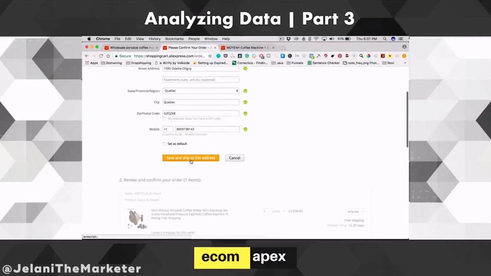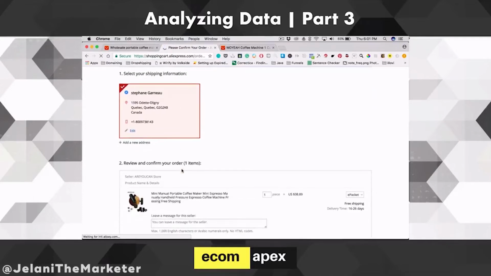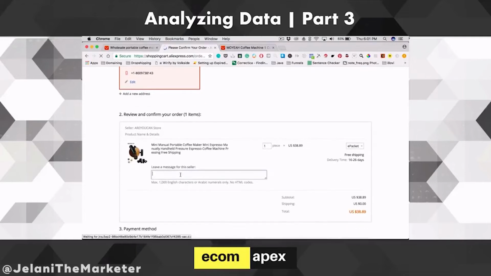All right, and now we're gonna save and ship to this address. So every time you wanna put in an order, you can just click edit, and then you can edit the information there. But you want to put this important line of text in this box, okay? Make sure you do not forget to put this line of text in this box, okay? So you're gonna say, hi, please do not include any promotional materials or invoices, okay?